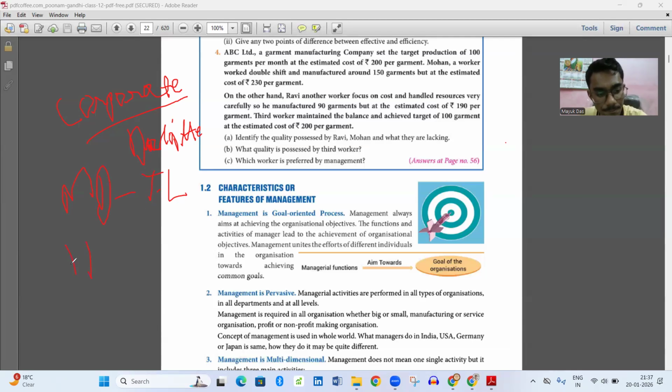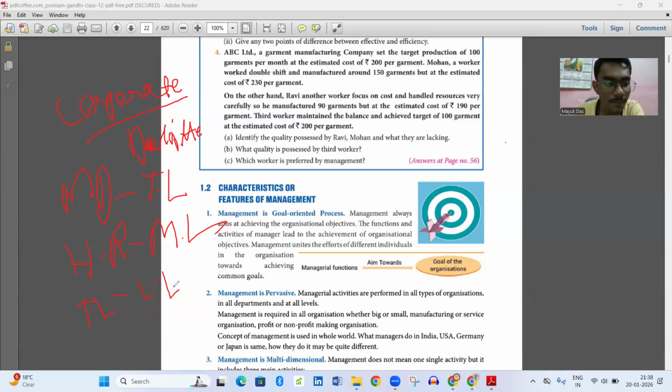HR is the middle level manager, and then there is the team leader. Each team, because MNCs work in teams. If you work in an MNC or in corporate, team management or team working skills have to be there.